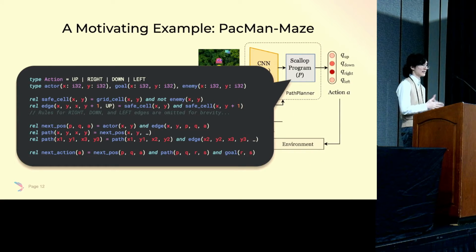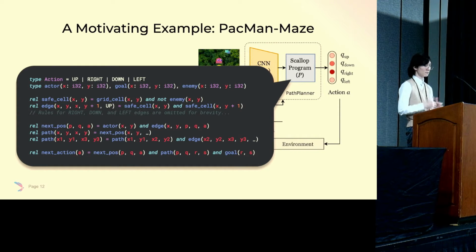Let us take a look at the actual Scallop program as the path planner. The Scallop language is declarative and concise. While there are some lines that we haven't shown for brevity, the whole program can be written in just 11 lines of code. On the top, we define the enum type of action, like up, right, down, and left,